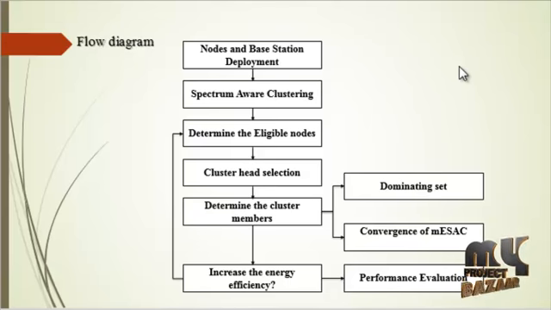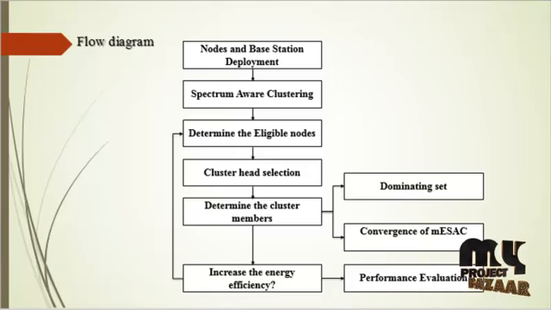Let us discuss the flow diagram of the project. Initially, the stage is node and base station deployment. In this proposed method, primary users utilize the licensed band without any restrictions, but cognitive radio nodes are secondary users which can access a licensed channel if there is no primary user activity. They can move according to the random waypoint mobility model.